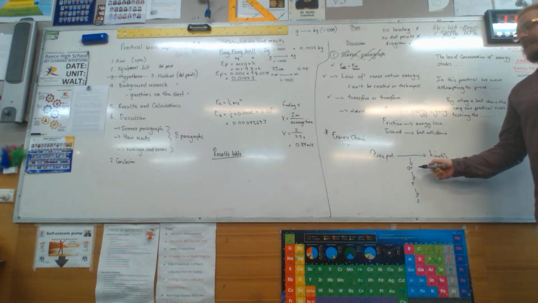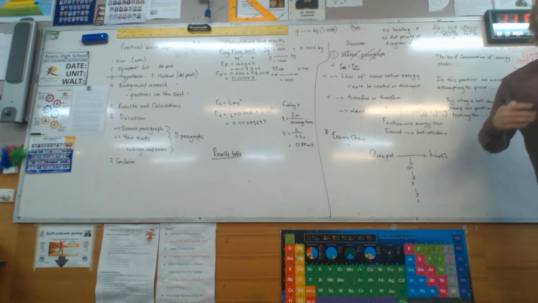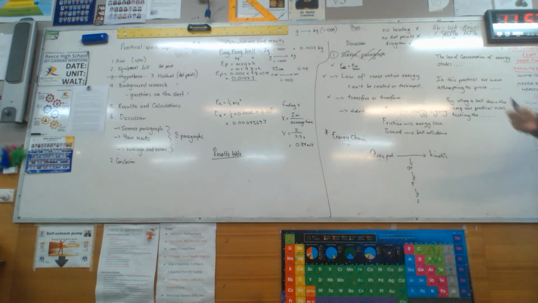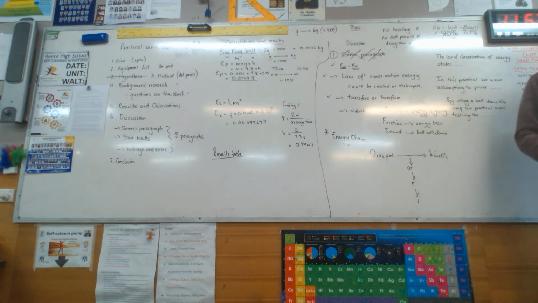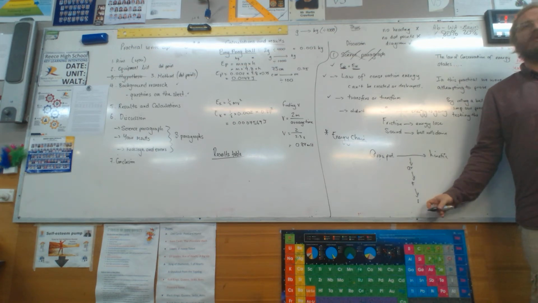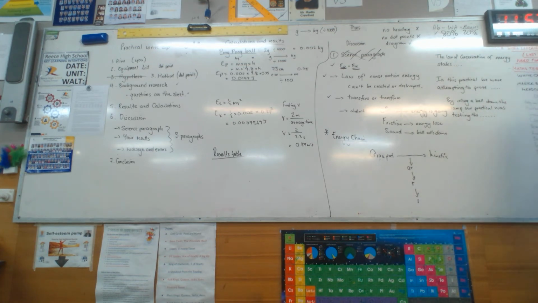So if you think about it, as the ball goes down the ramp, it's got to push all this stuff out. And as it pushes that stuff out, it loses energy. Friction is another way, and sound, of course, is another way that we identified energy being lost. So that's the science that you have to explain to me in a paragraph.